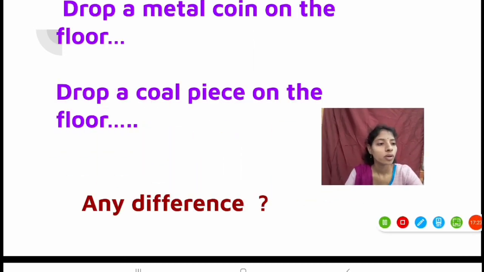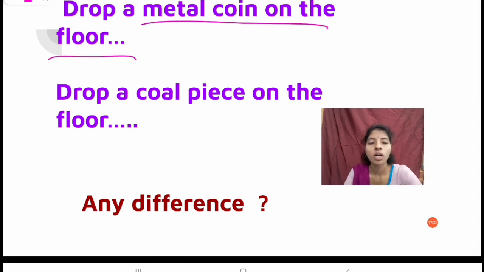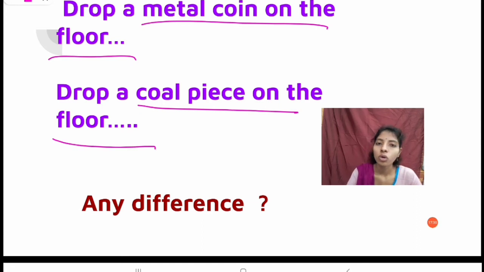So now, did you ever observe that when we drop a metal coin on the floor, and when we drop a piece of coal on the floor, what is the sound of the metal coin and what is the sound of the coal piece?